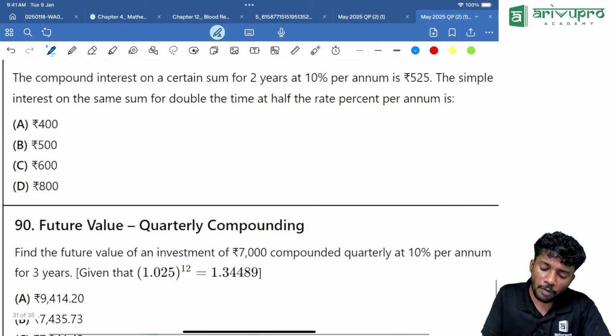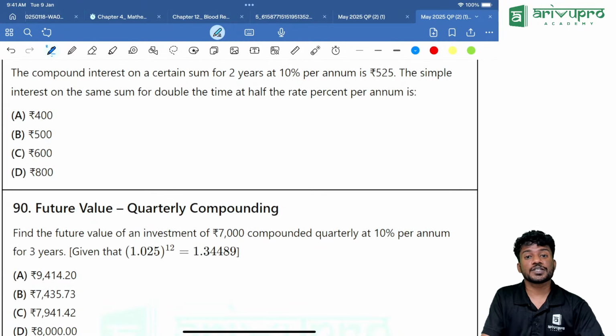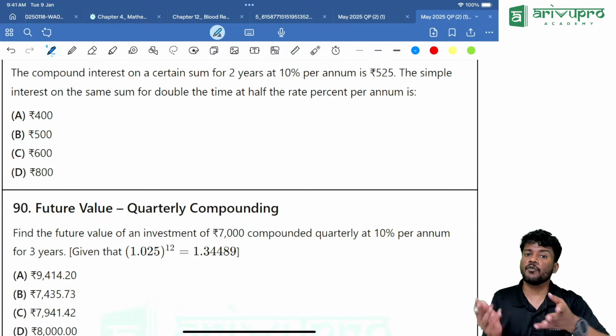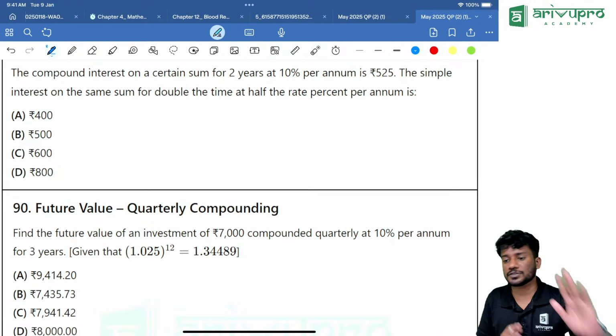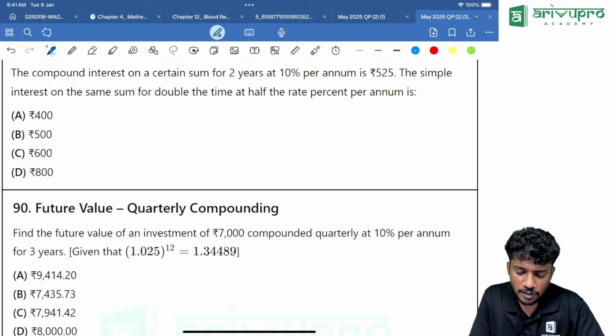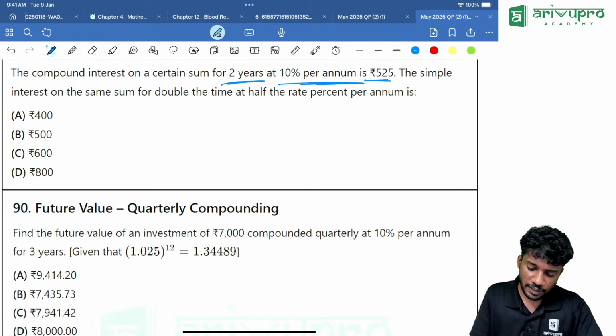Next one. Compound interest on a certain sum. Actually, the same type of question was there in the Jan attempt also. The same question got repeated, but the values got changed. The compound interest on a certain sum for 2 years at 10% per annum is 525. So they are asking for the simple interest.